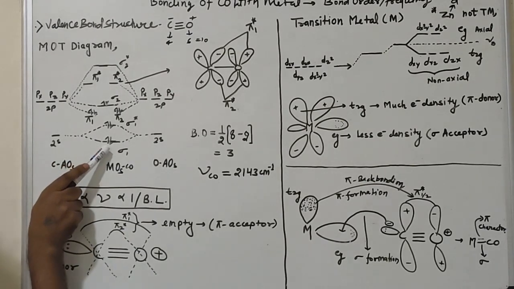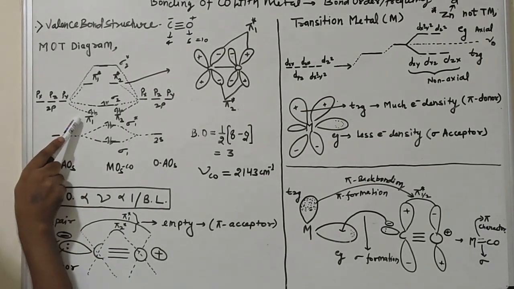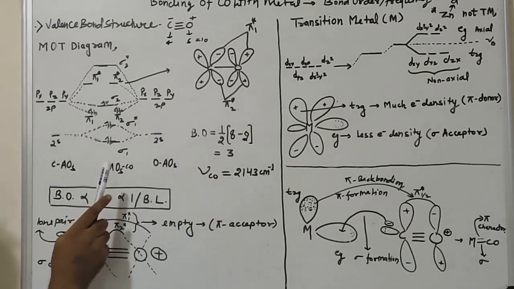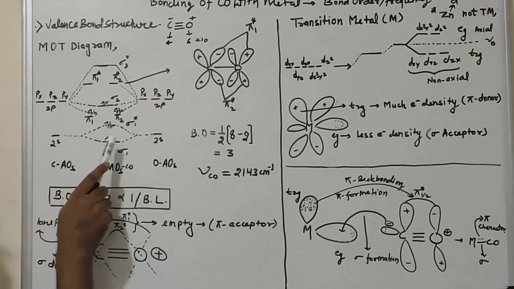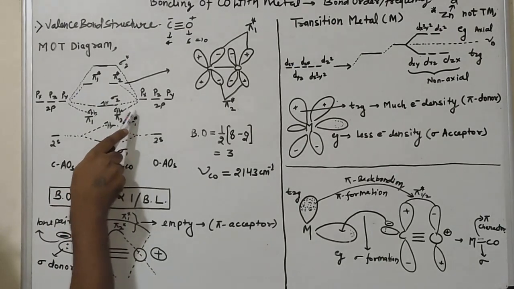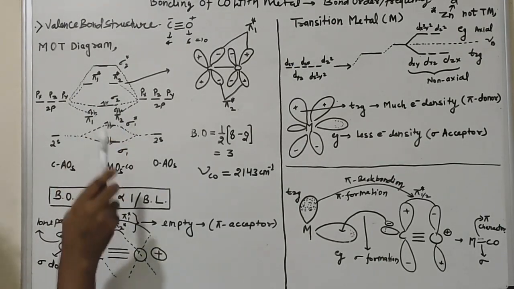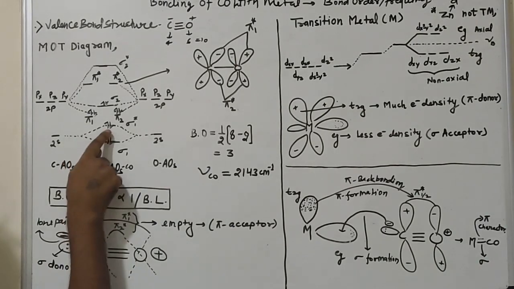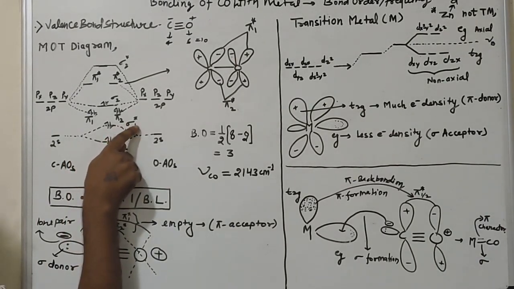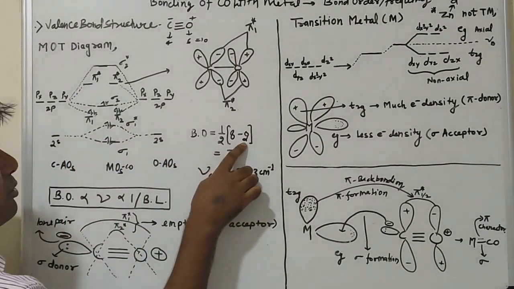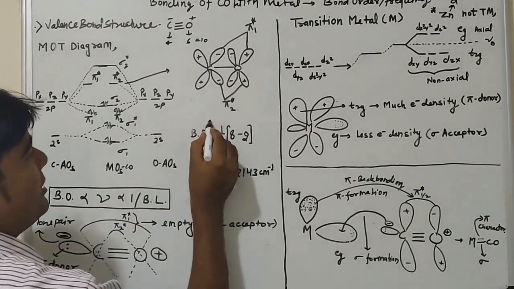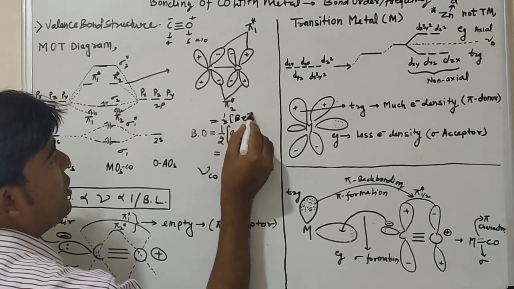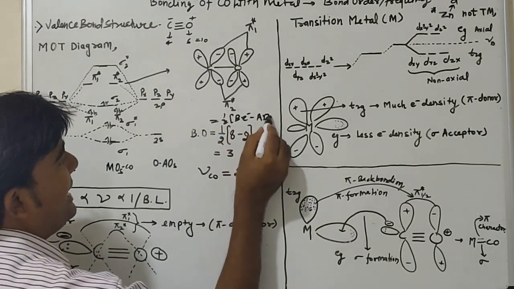We have 2 plus 2 plus 2 plus 2, overall 8 bonding electrons, and anti-bonding electrons, represented by star, only 2 electrons present in sigma star, so we subtract 2.